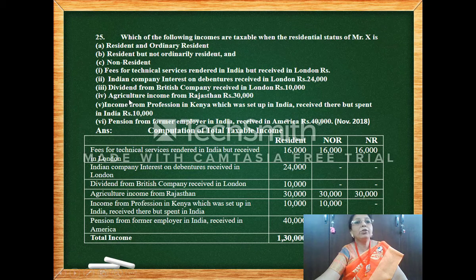Dividend, agricultural income from Rajasthan. So there, this is an exempted income. So we would be writing nil in this situation. And then income from profession in Kenya, which was set up in India. So profession is set up in India, so taxable for two of them. Then pension from former employer in India received in America. Source is India, so it's taxable for everyone.